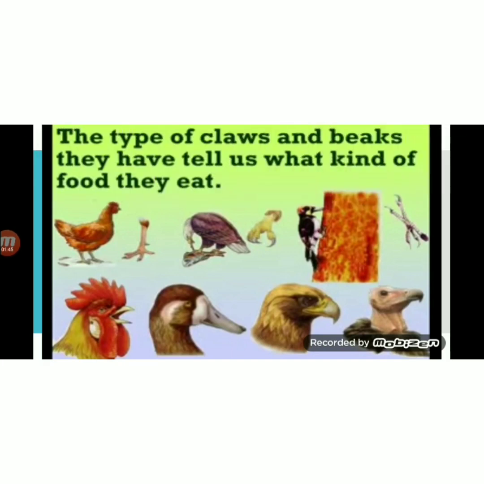Another important function of their beak is they use it to fight the enemy and catch the prey. Have you ever watched birds fighting? You can see while birds are fighting together, they use their beaks and claws to harm each other. Because they don't have legs, they don't have hands, so they use their beaks and claws only. They also use it for preening their feathers.